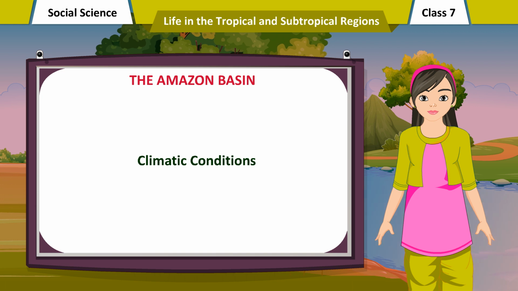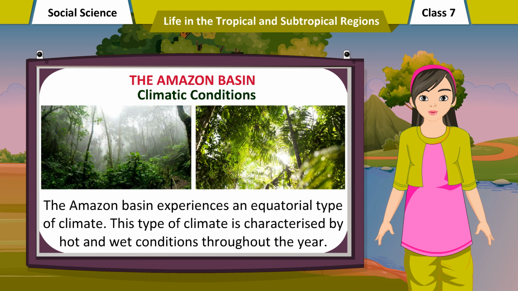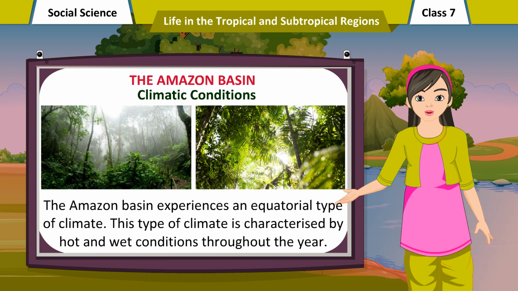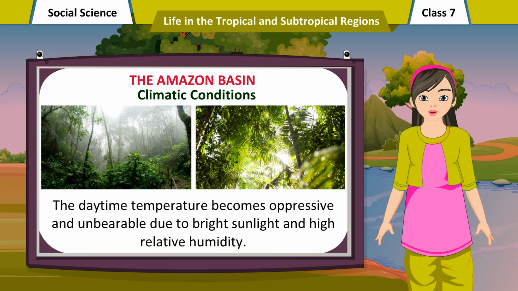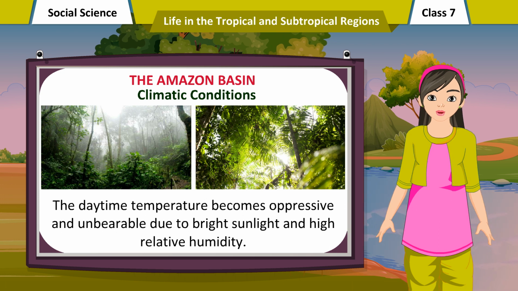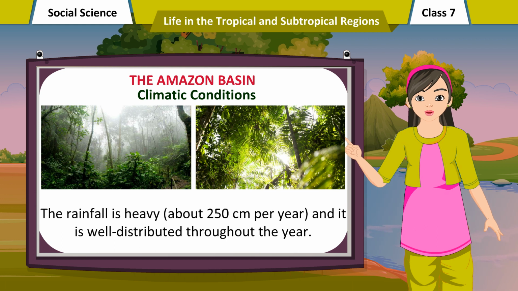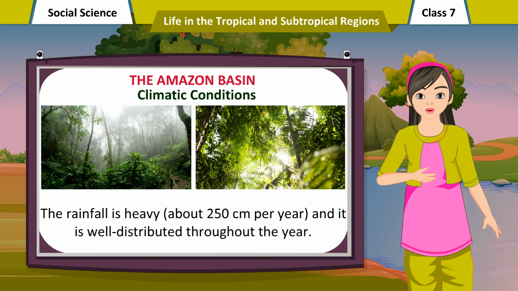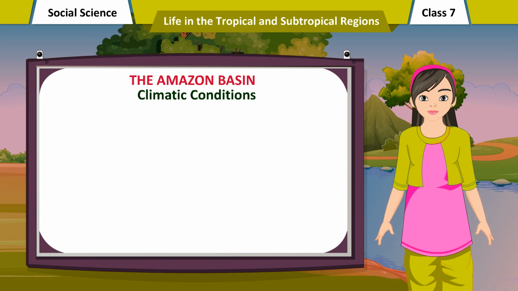Climatic conditions. The Amazon Basin experiences an equatorial type of climate. This type of climate is characterized by hot and wet conditions throughout the year. The daytime temperature becomes oppressive and unbearable due to bright sunlight and high relative humidity. The rainfall is heavy, about 250 centimeters per year, and it is well distributed throughout the year.